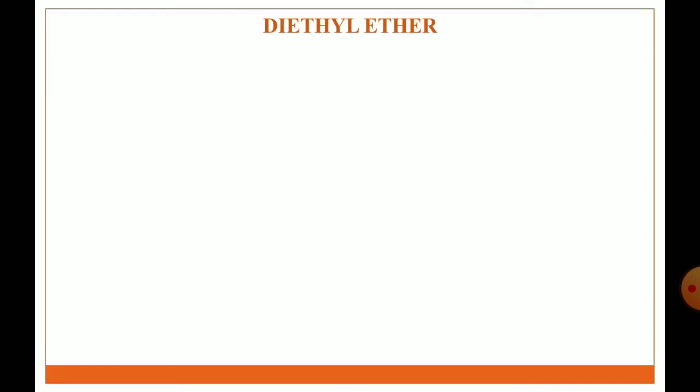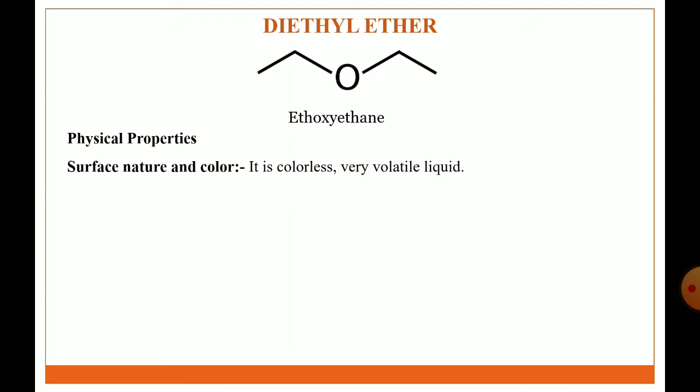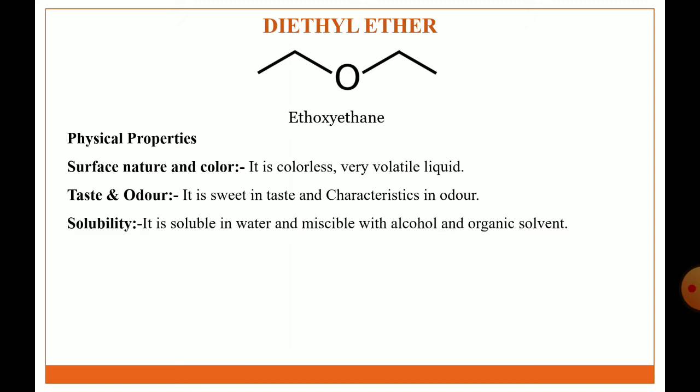Then we discuss the drug profile of some important general anesthetic agents. The first one is diethyl ether. The structure of diethyl ether. IUPAC name is ethoxyethane. Physical properties: it is a colorless, very volatile liquid. Taste and odor: it is sweet in taste and characteristic in odor. Solubility: it is soluble in water and miscible with alcohol and organic solvents.